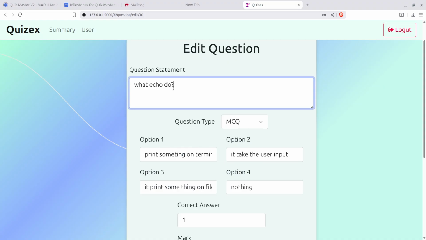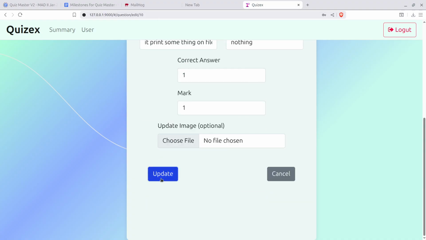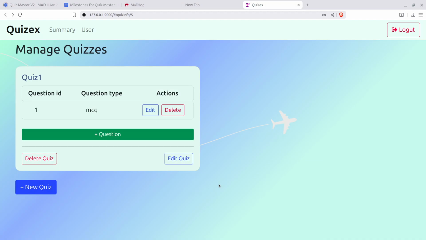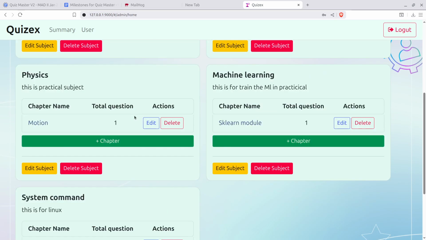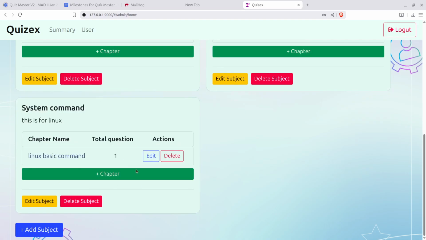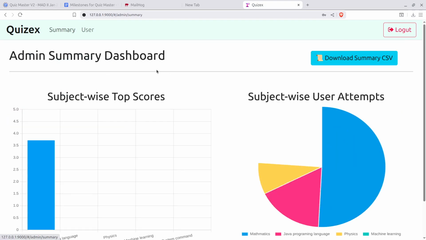Okay, let's assume print you are in the terminal. So the question is added successfully. And the admin is able to delete the questions. So this is the overall dashboard where the admin plays with the subject. Inside the subject we have a chapter. Inside the chapter, of course, we have quizzes, and inside the quizzes we have questions. Now the admin is able to delete the subject, and this is the summary.